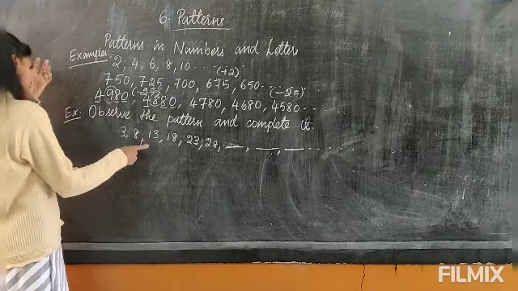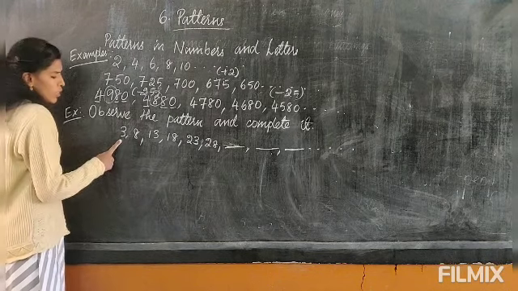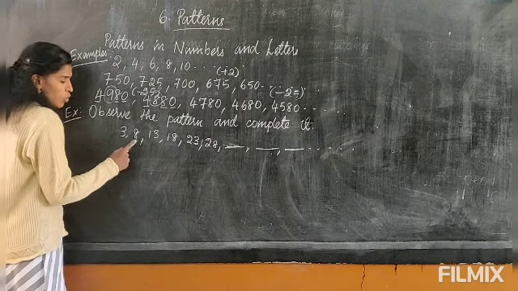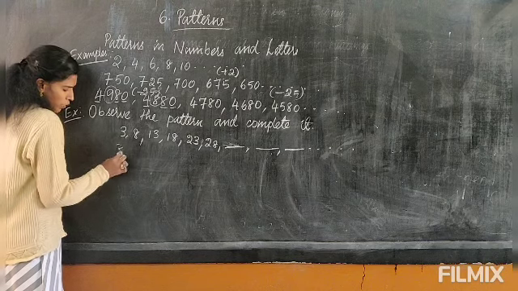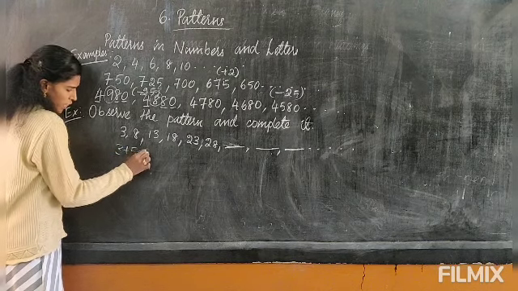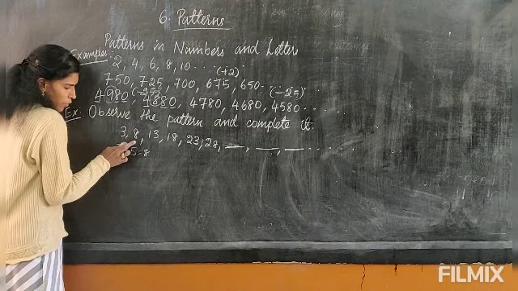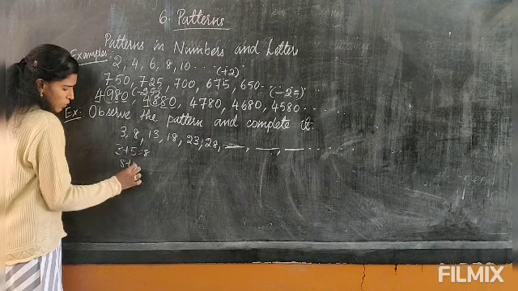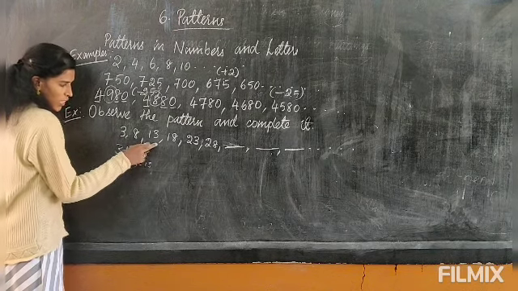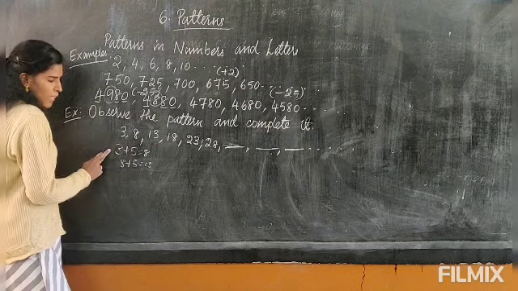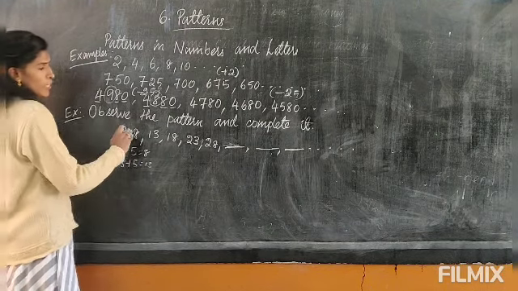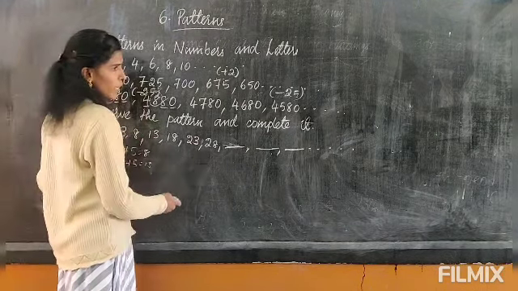Now see here, the pattern is given. Now how to find it? Now 3 and the next number is 8. So how do you get from 3? If you plus 5, you will get 8. Okay, now with 8, if you plus 5, you will get 13. So you are getting the next number. So this pattern is plus 5. If you plus 5 to the number, you will get the next number in the pattern.